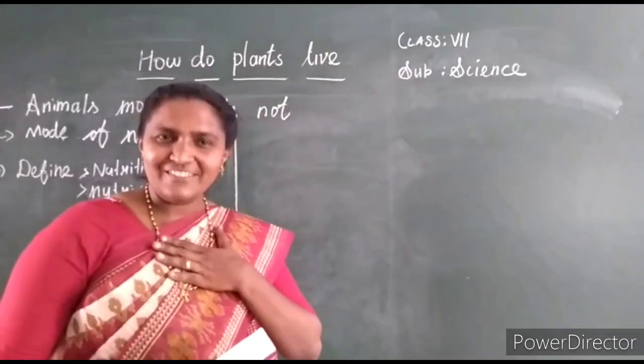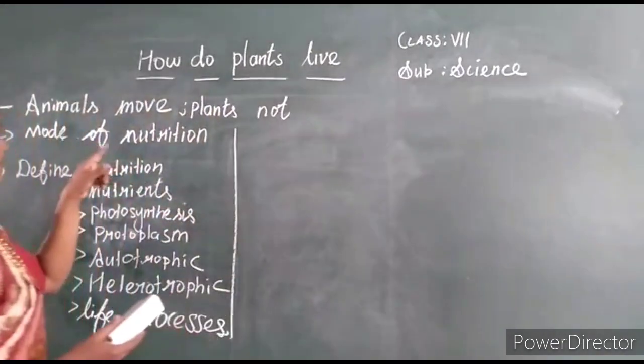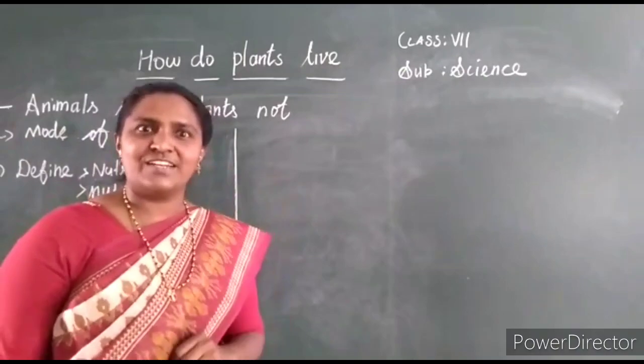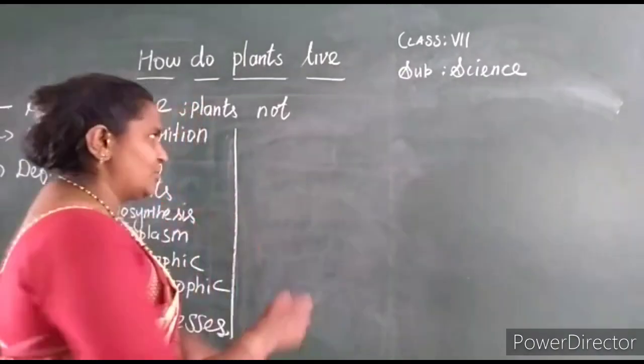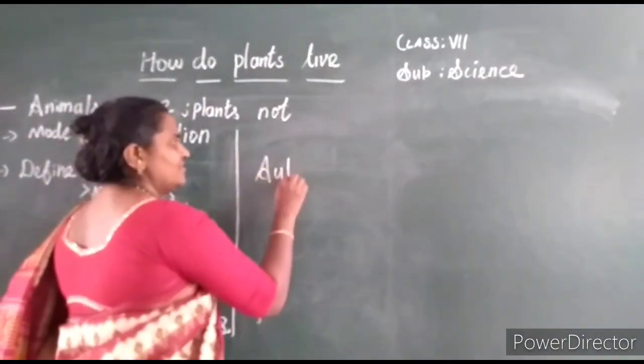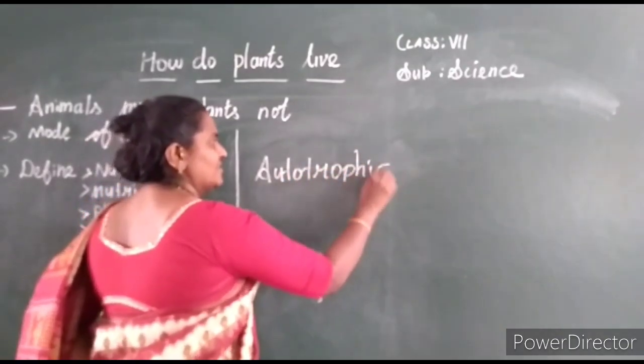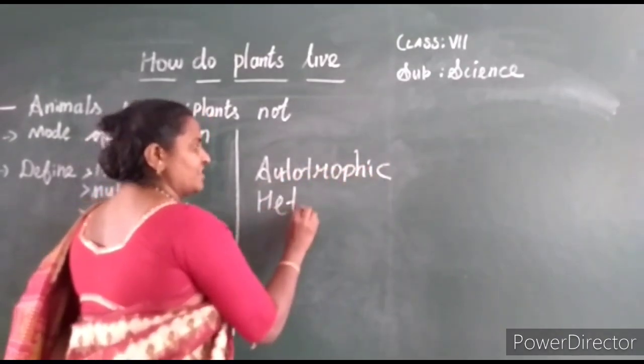Okay? Nutrition is a mode of nutrition. There are two types of nutrition, two modes of nutrition. One is autotrophic. The other one is heterotrophic.